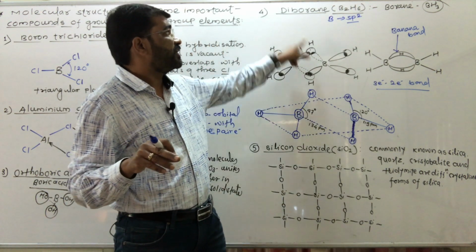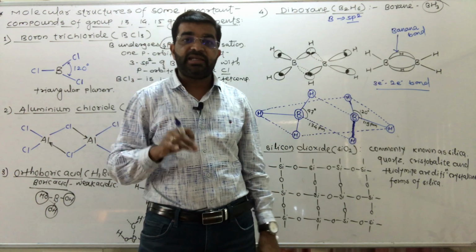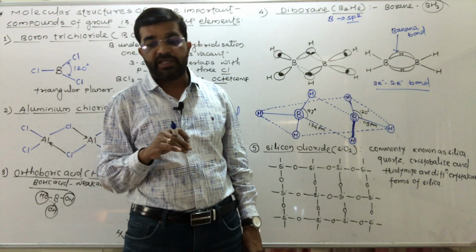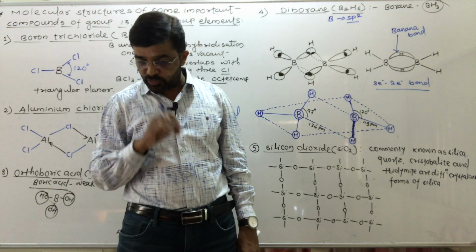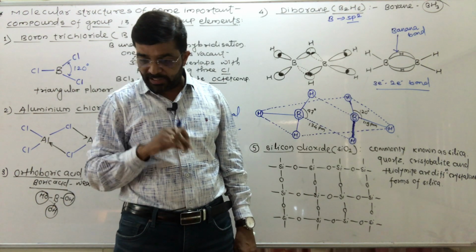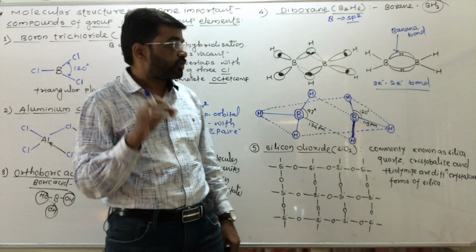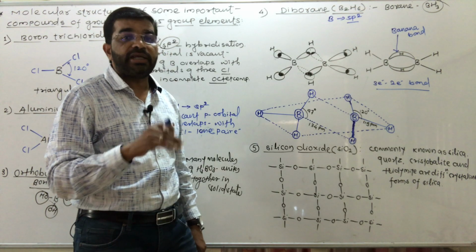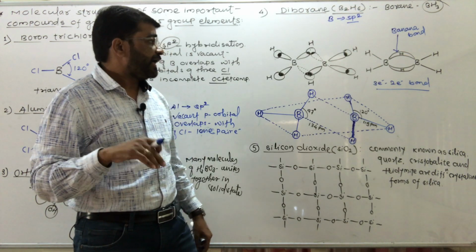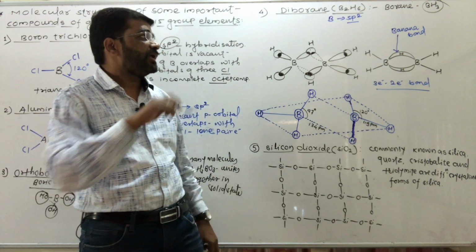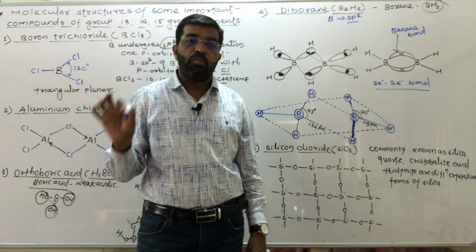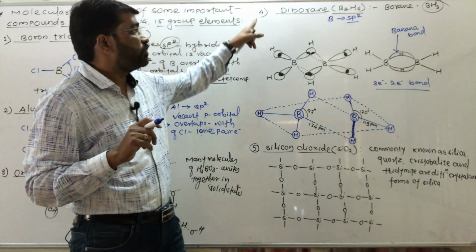So that is the diborane and its structure. Don't forget, in diborane there are 2 center 2 electron bonds, and the 3 center 2 electron bond is called the banana bond. That is the structure of diborane.